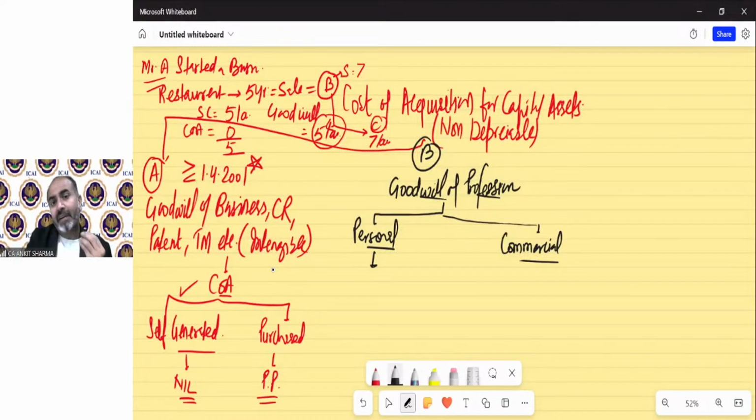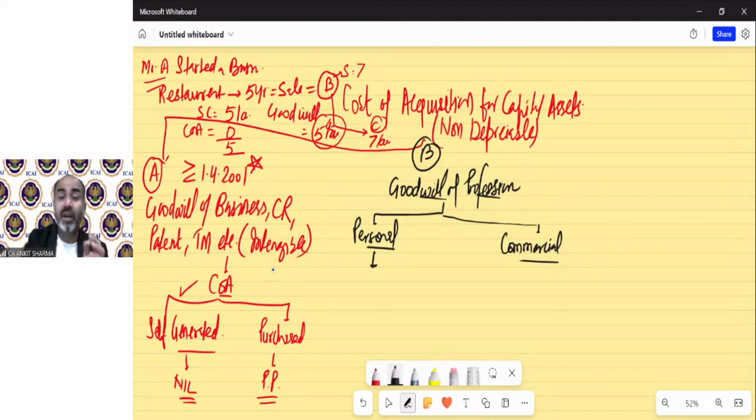Suppose I transfer my degree to someone else, Mr. B, who is trying to be a chartered accountant but not able to complete this course. So I said, okay, fine, take my certificate of being a chartered accountant, you will be a CA from tomorrow. Or a doctor is trying to transfer his degree to Mr. B, so from tomorrow you will be considered as a doctor.